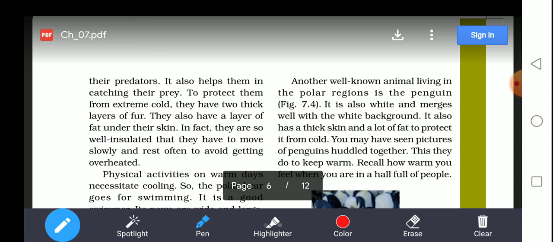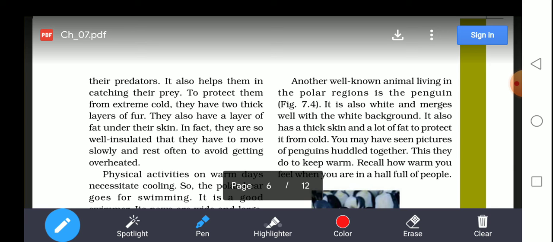To protect them from extreme cold, they have two thick layers of fur. Fur means hair, the outer covering which covers almost their whole body. They also have a layer of fat under their skin. In fact, they are so well insulated that they have to move slowly and rest often to avoid getting overheated.